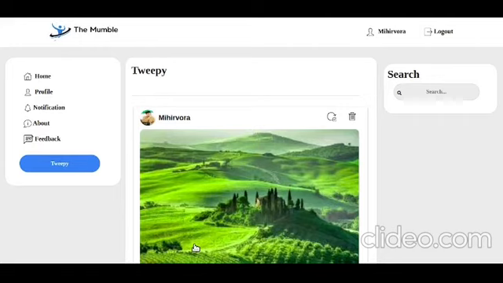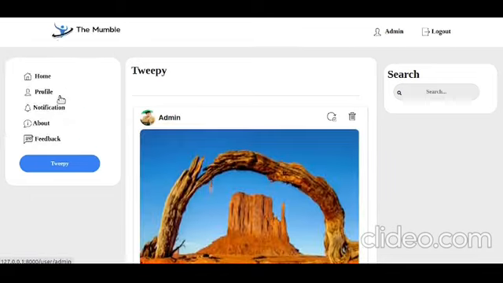Then you and your followers see your post, and a follower can give a like or dislike, and also write a comment on the post. And here I open one more account. The first user account is already open here, and the second user account is open in another window. So here I already opened my second account, and I will refresh here.